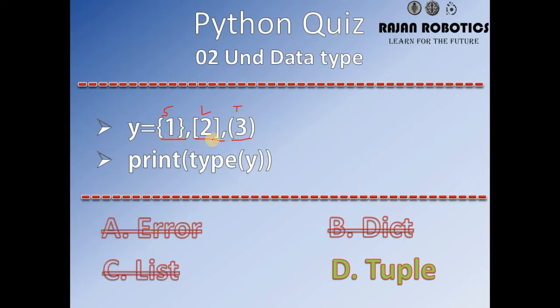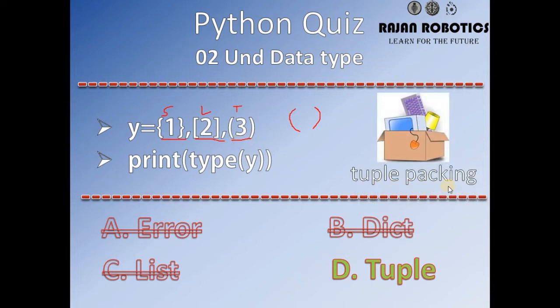According to Python, a tuple can have circular braces or may not. It is optional. When we have a sequence of data with one variable, automatically Python will allocate it as a tuple, right? And this method is called packing. Okay, we call this tuple packing.